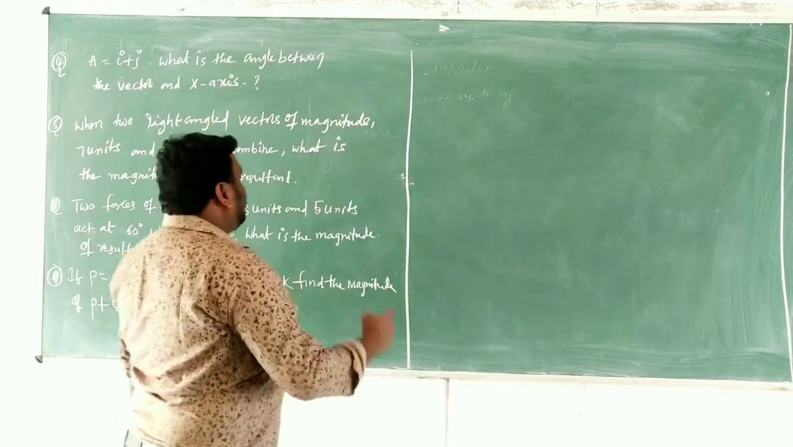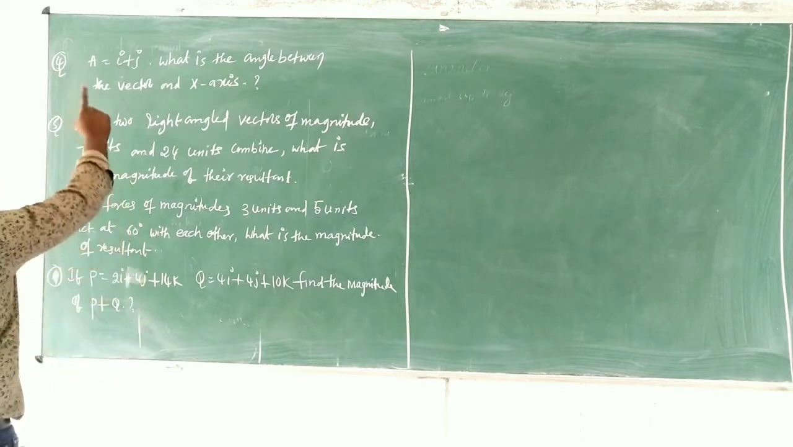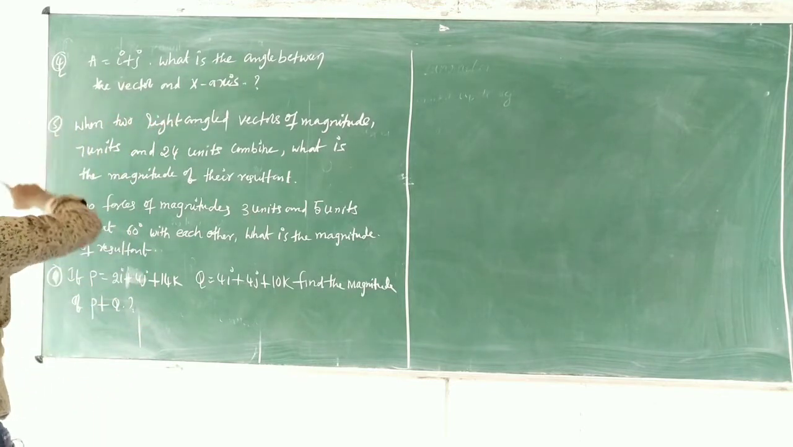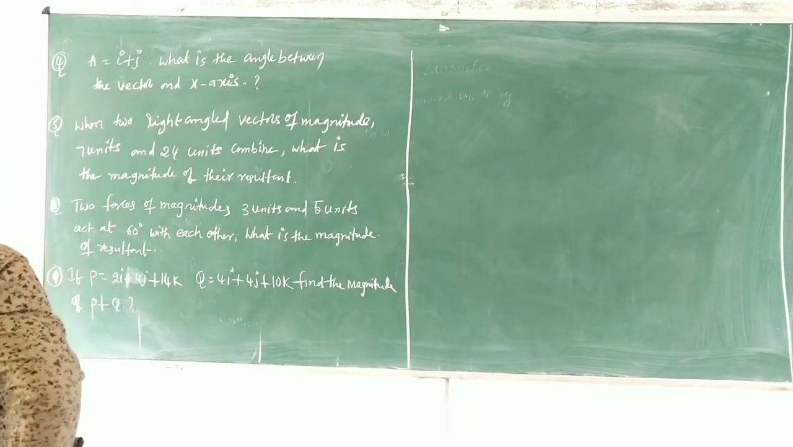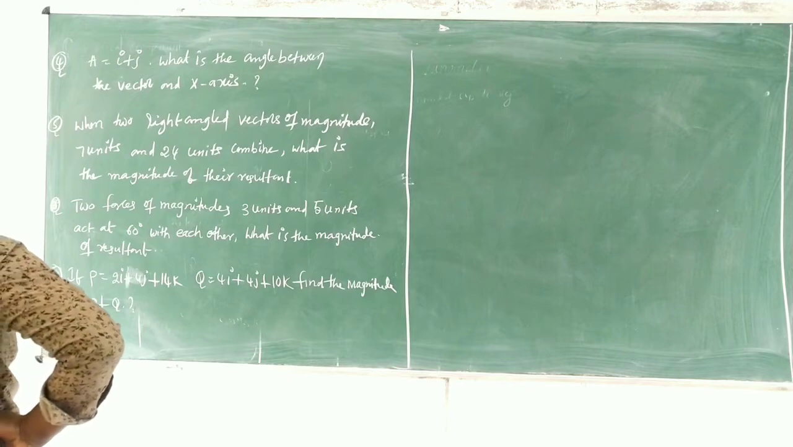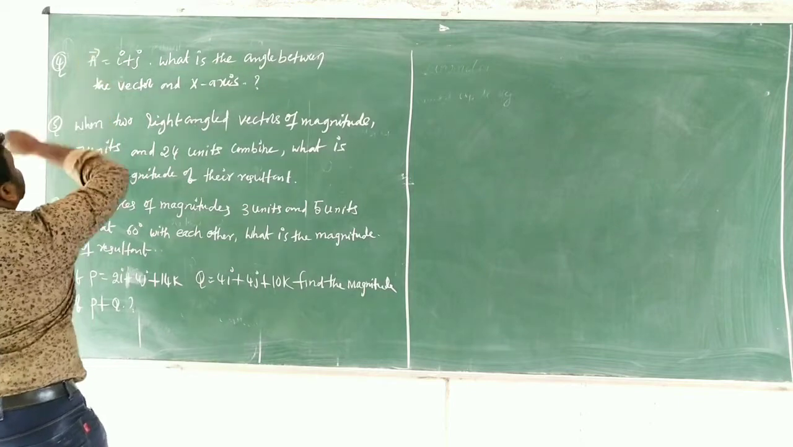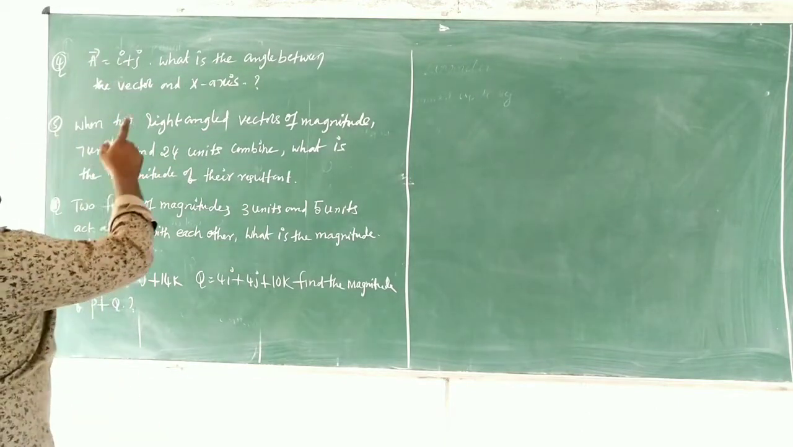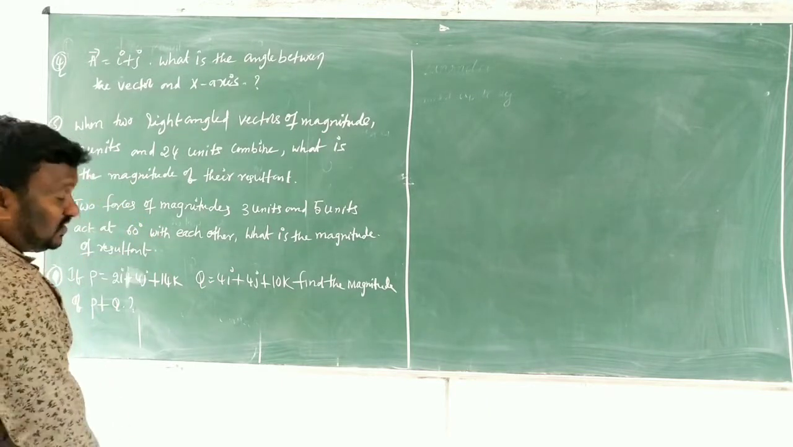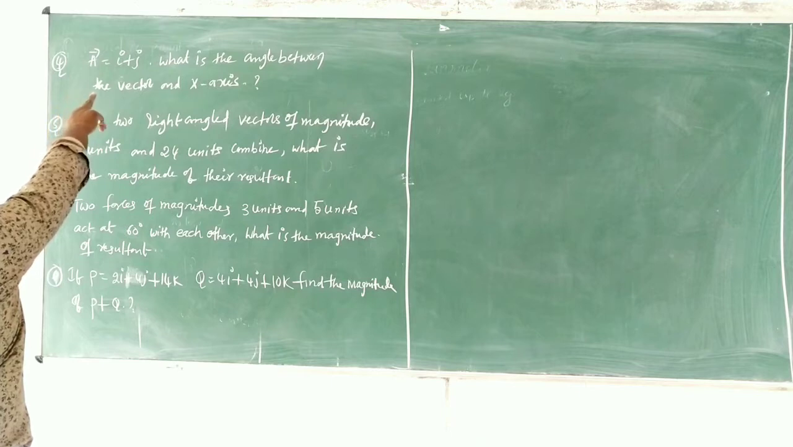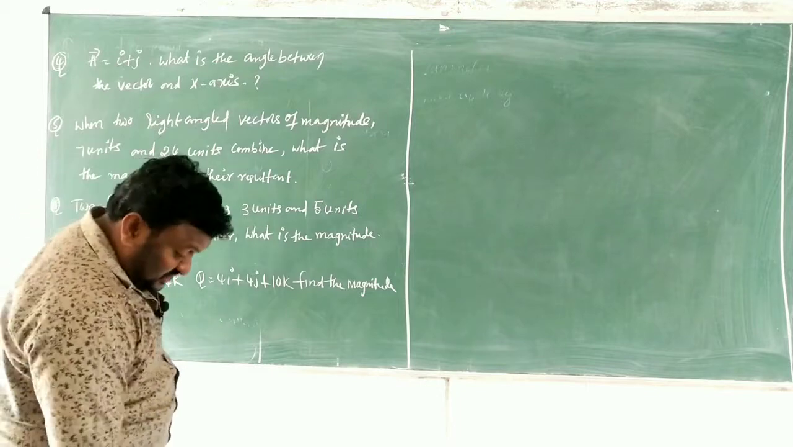So children, the first question is question number 4. This question is mentioned as the 4th very short answer question in our textbook. Vector A is equal to I plus J. What is the angle between the vector and the x axis? Clear? A is equal to I plus J. What is the angle between the vector and the x axis? That is the question, children.